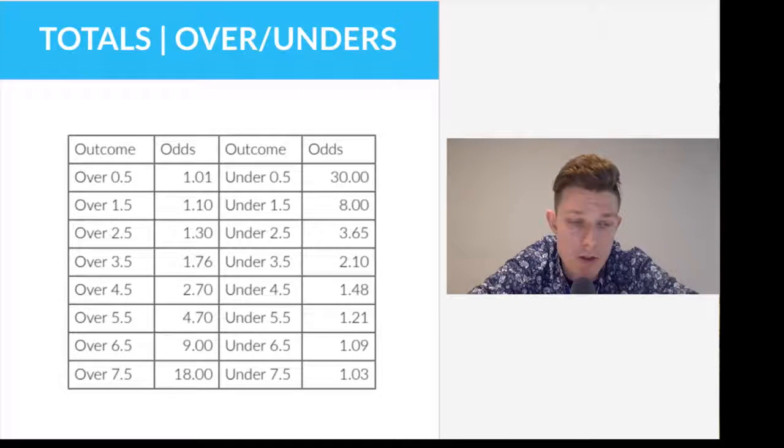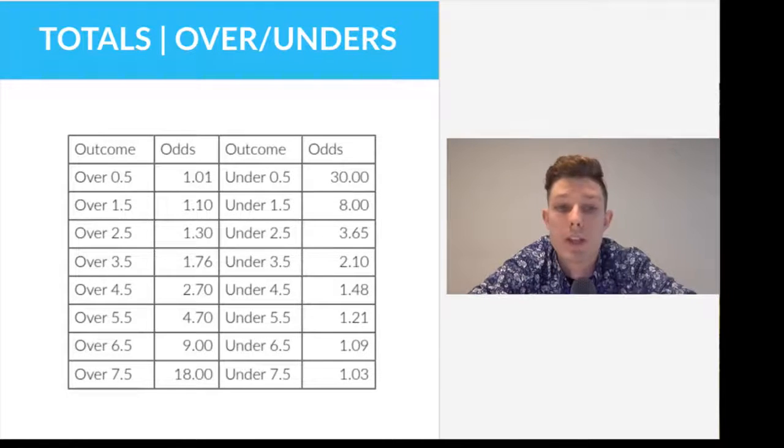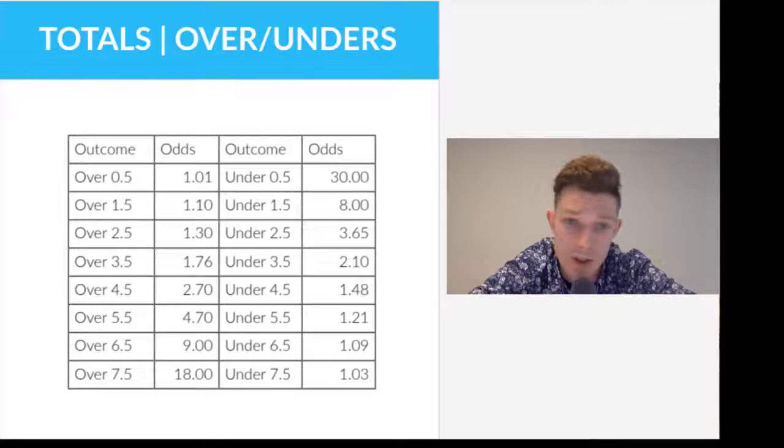Let's say you think that there will be a lot of goals in the Manchester City versus Arsenal game. You place your bet on over 3.5 goals. If 3 goals or less are scored in the game, you will lose your bet. If more than 3.5 goals, effectively being 4 goals and upwards, are scored in the game, you will win your bet. So that's how totals or over-unders work.